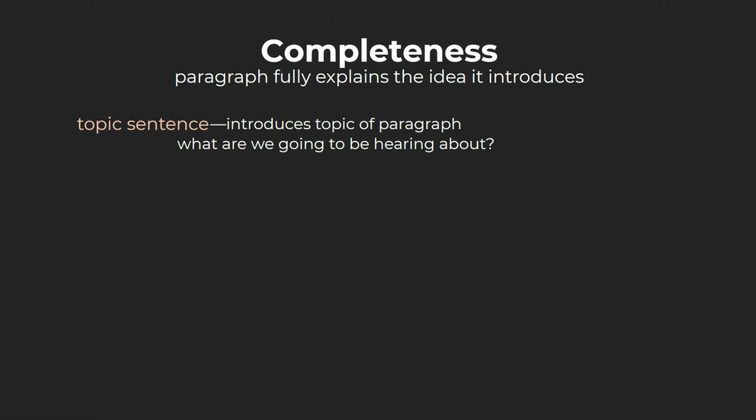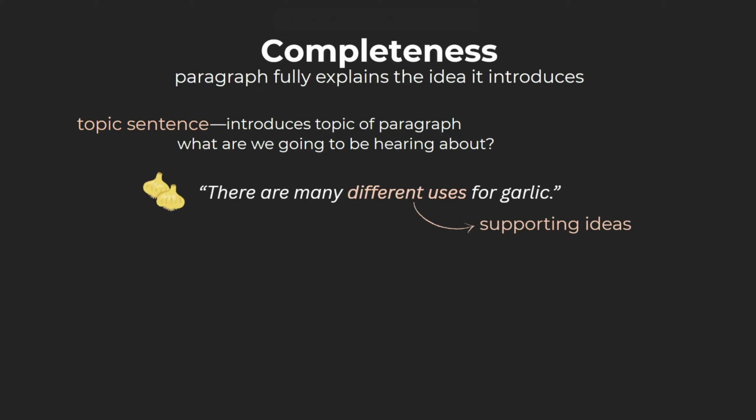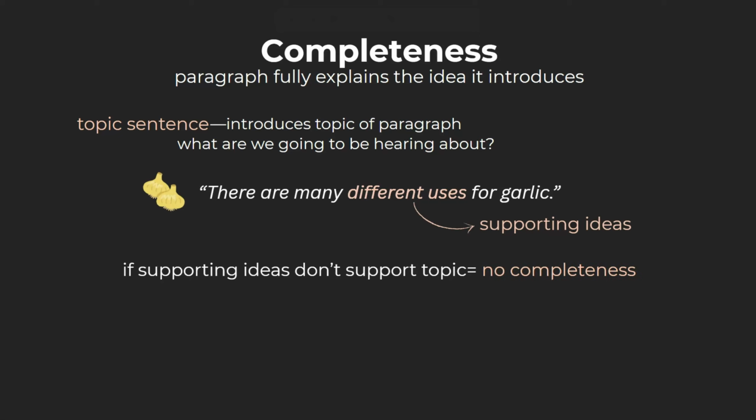For example, if a paragraph begins with the sentence, "There are many different uses for garlic," we can expect to read about a few of these different uses in the paragraph. These are the topic sentence's supporting ideas. If the supporting ideas don't actually support the topic sentence, the paragraph does not have completeness.